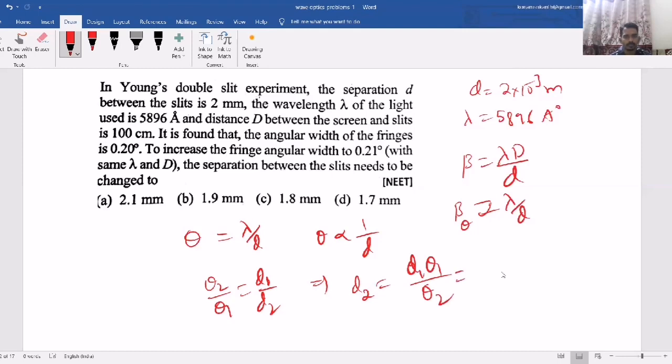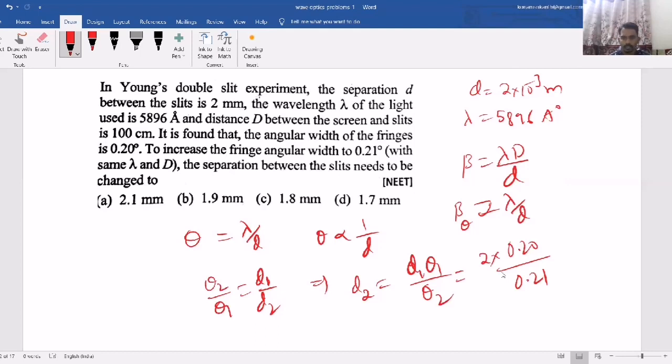So now d1 is 2 millimeter into theta 1 is 0.20 by theta 2 equal to 0.21. You have to increase the angle to 0.21, such that you have to decrease d. Then how much will come? So it is slightly less than 2.